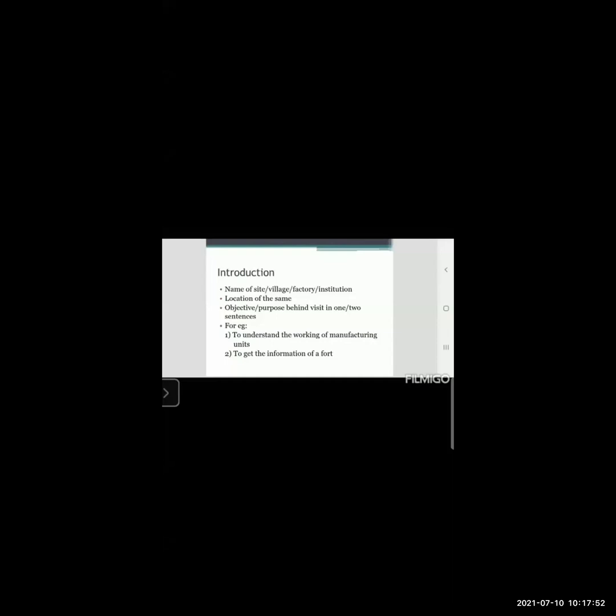Then the next point is location of the same. In the location you will write the location of Elephanta Island, where it actually comes. A piece of land that is surrounded on all sides by water is called an island. As you all know, an island is surrounded by water. All four sides are water, and it is situated in the middle. It is a small island located in Trombay Creek near South Mumbai. So this comes under the location of the site.